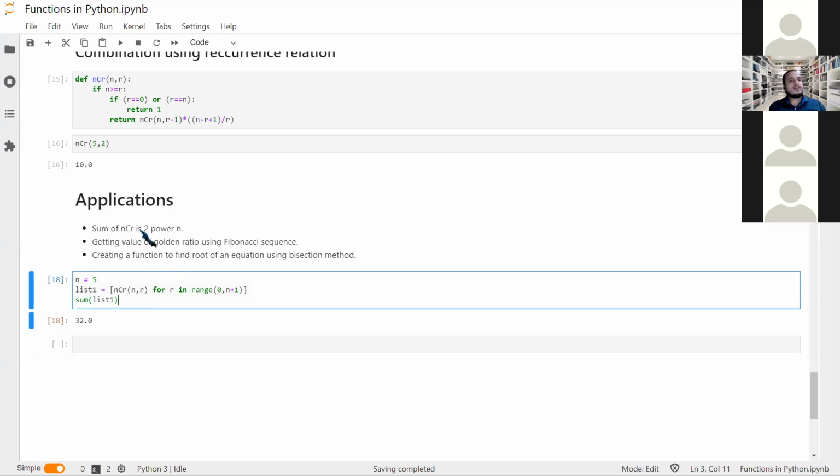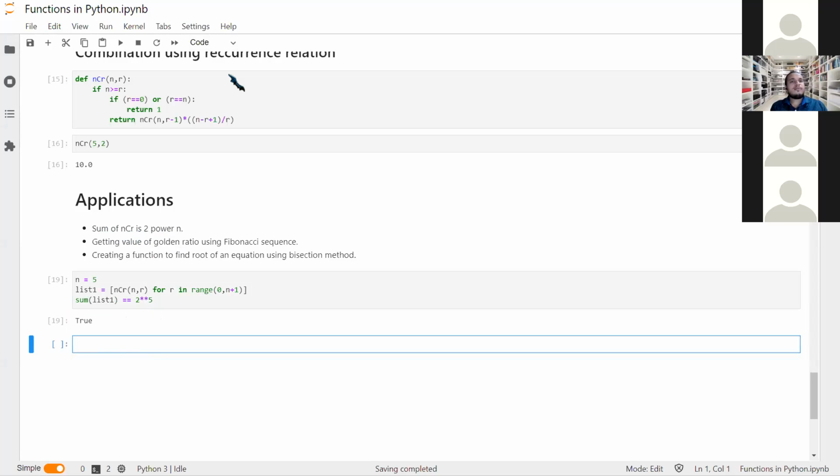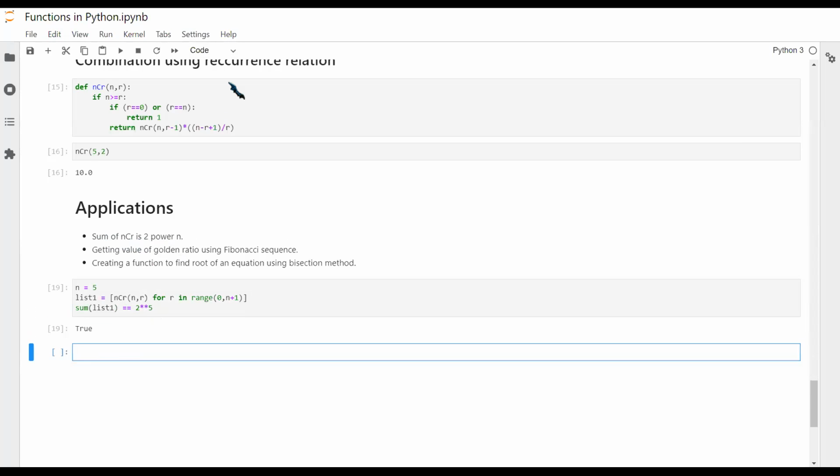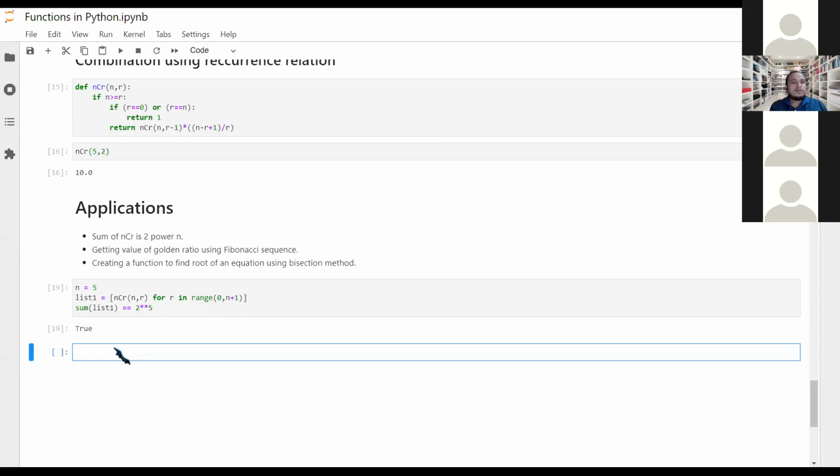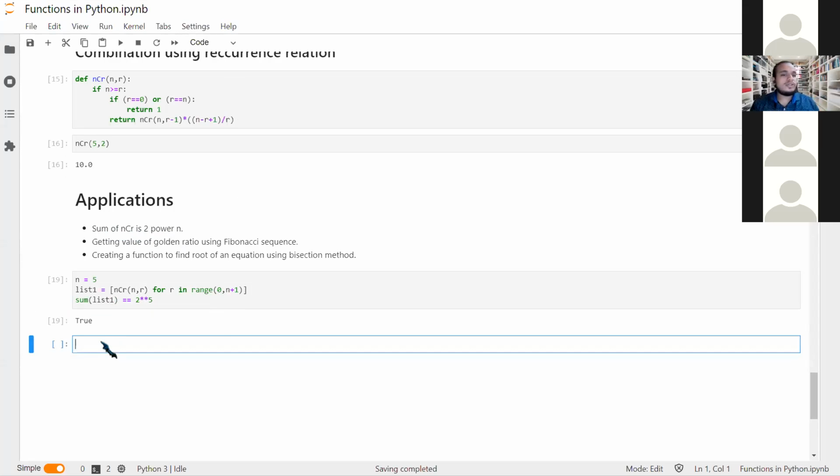So sum of NCR is 2 power n. It should be 2 power n. So this is nothing but you can check it is equal to 2 power 5. Okay, so this is true. So we have checked this. Second, getting the value of the golden ratio using the Fibonacci sequence. We know this Fib, right?